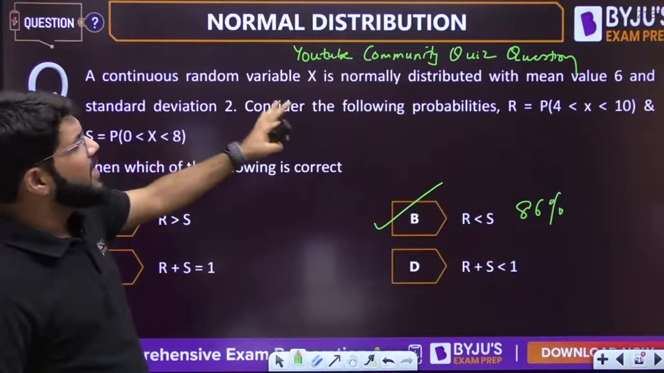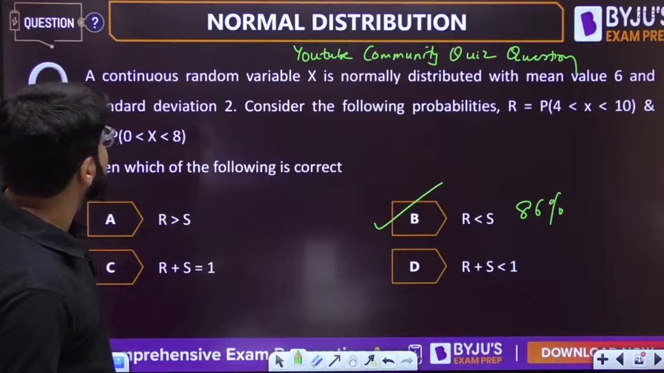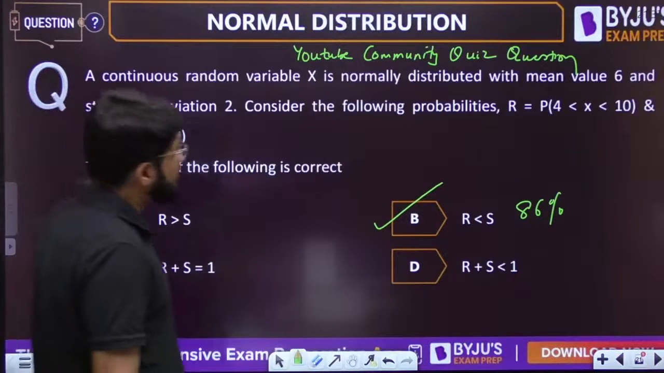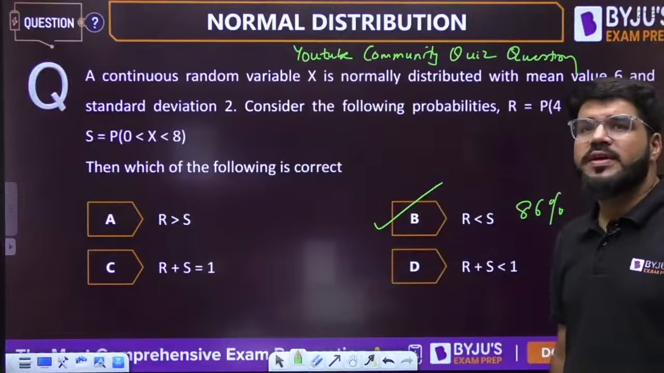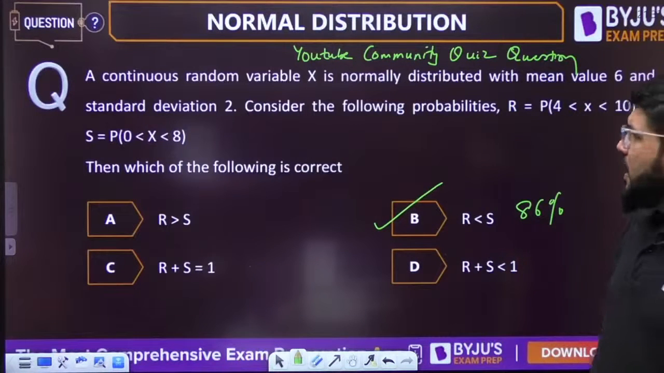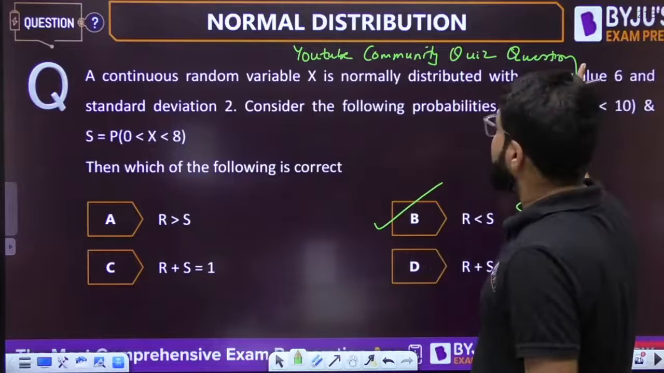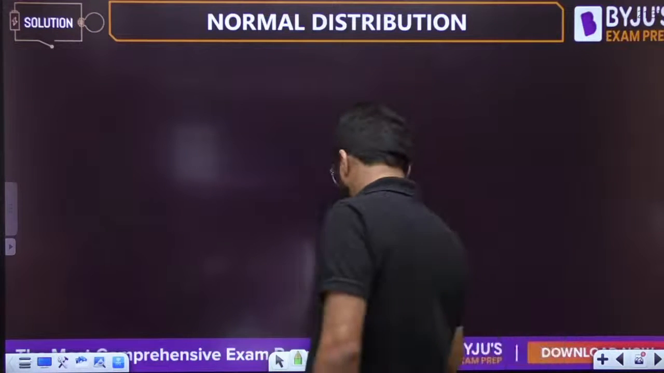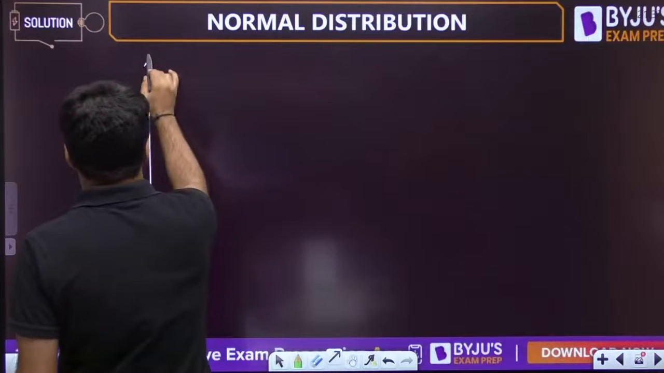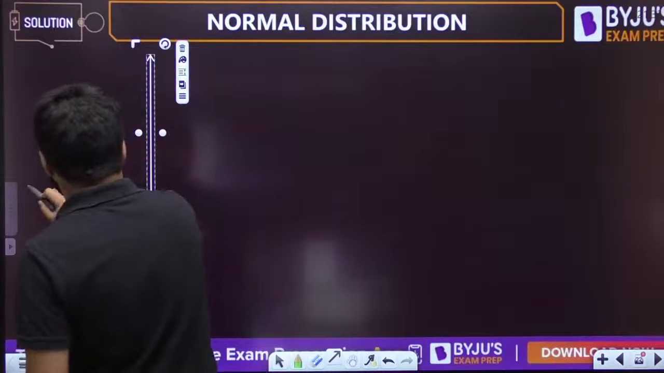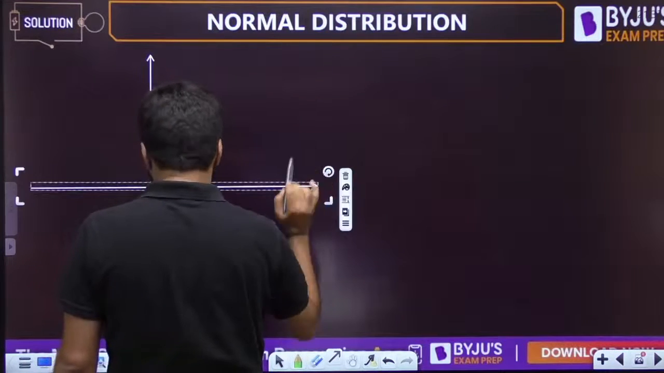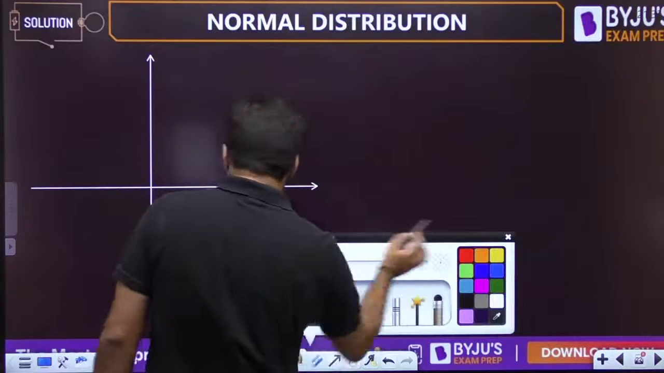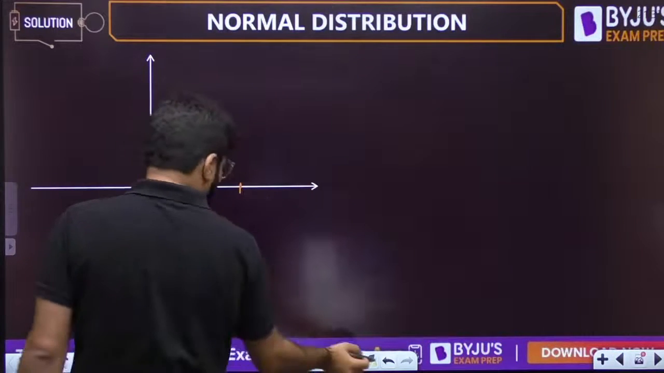A continuous random variable X is normally distributed with mean 6 and standard deviation 2. Consider the following probabilities, R and S. Which of the following is correct? X is a normally distributed random variable where the mean is 6 and sigma is 2. Maybe we don't require the accurate calculation, but we can judge the answer. We can do it accurately too, but that is not going to be required.